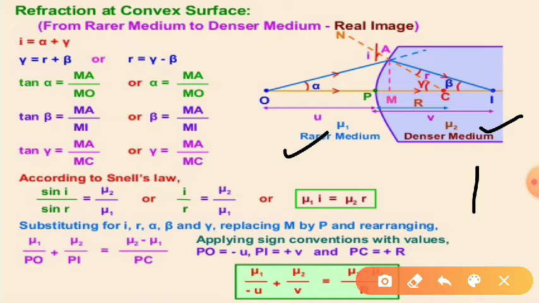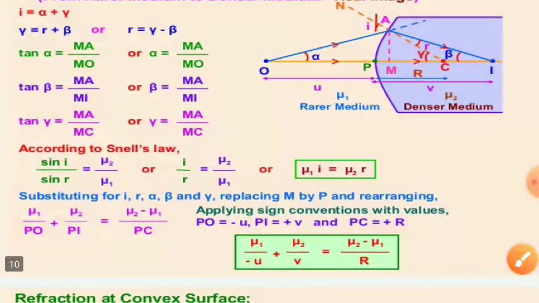Now substituting the values of i, r, alpha, beta and gamma, and replacing M by P, because the aperture of the mirror is very small, and rearranging the things, we can find this equation. Now applying sign convention, we get the result. So this is very important from the examination point of view also.